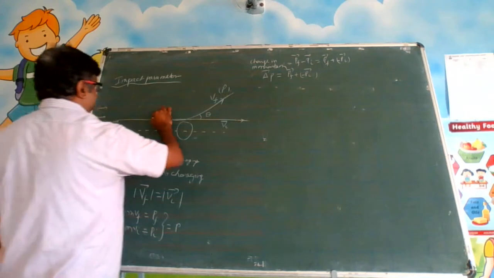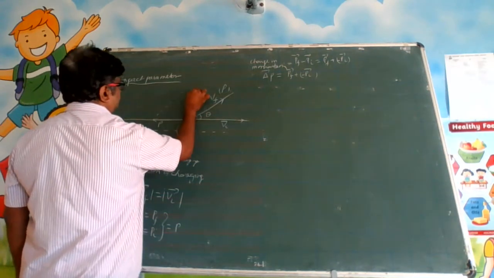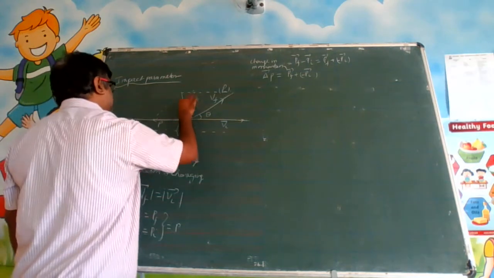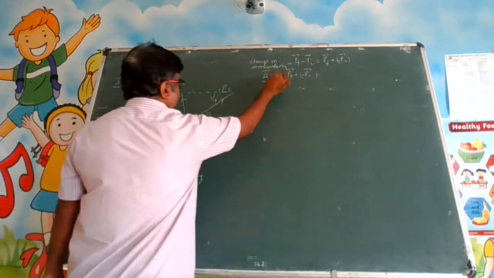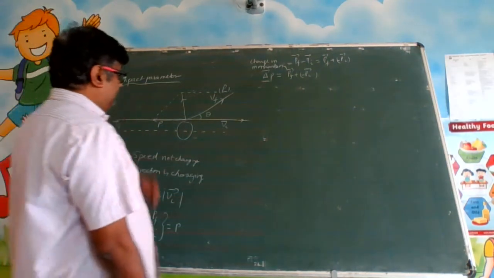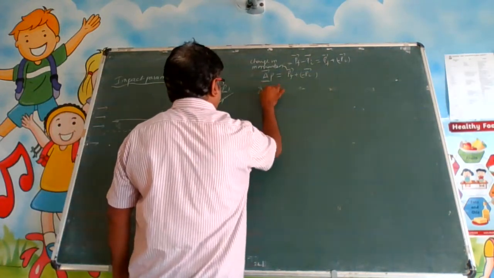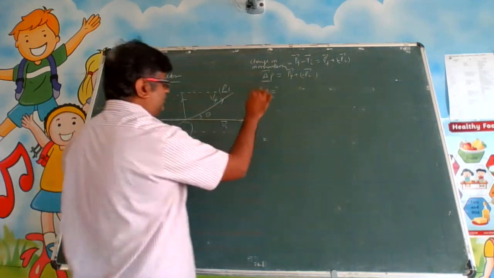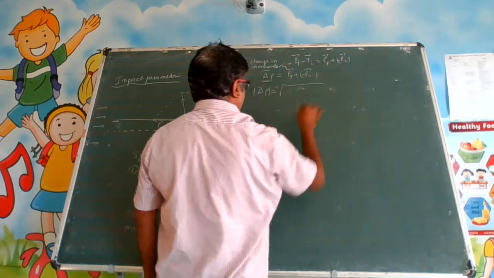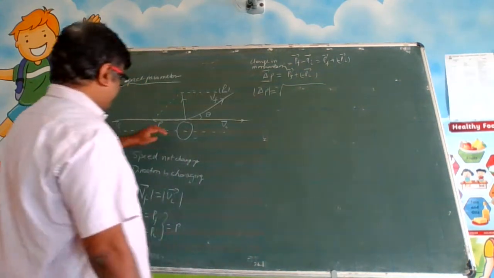You have to construct this parallelogram, and this will be your delta P, isn't it? To calculate the magnitude you have to add these two vectors. So delta P will be what basically? If you are talking about magnitude, it will be root over, you see here,